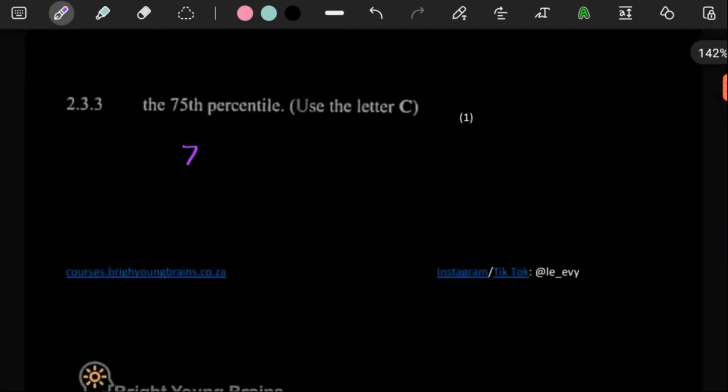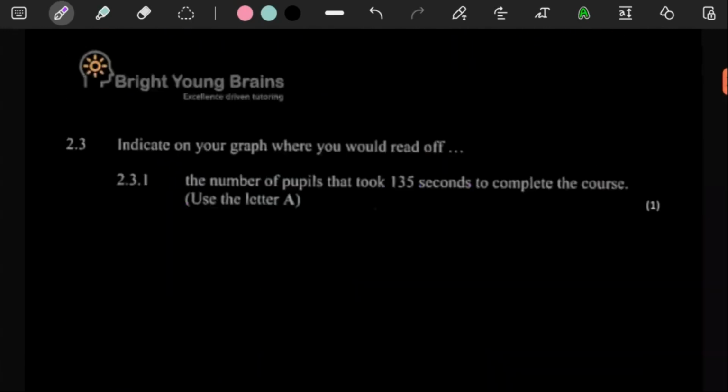So here you're going to need to work out 75% of 30, which in the calculator, let's just see what that is. 75 shift percent of 30, that's going to give us 22.5. So this is approximately 23, because we're working with people, right?